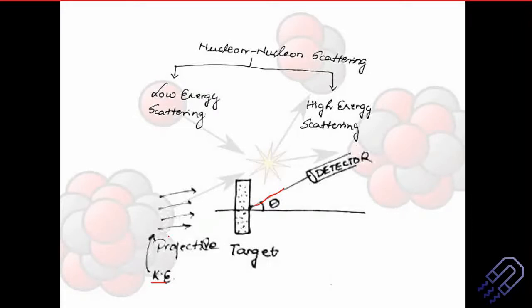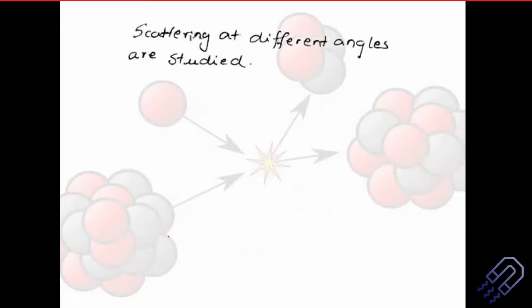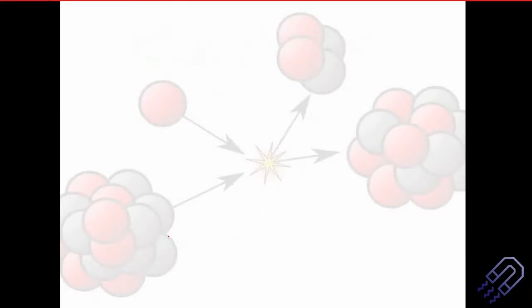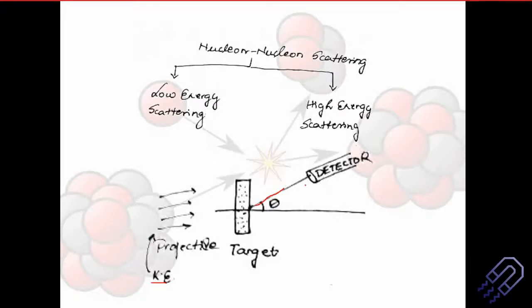Even if you consider an XRT system and detector, or a PMT tube, photomultiplier tube, all these come under detectors. Scattering at different angles is studied. If I go back to this picture, it's not that I'm going to just have a detector here. Whatever waves or particles get scattered at this particular angle will be detected here. And if we have more waves, they are going to get detected here.